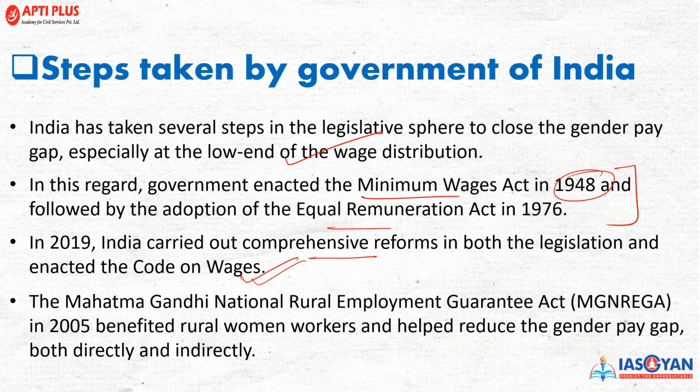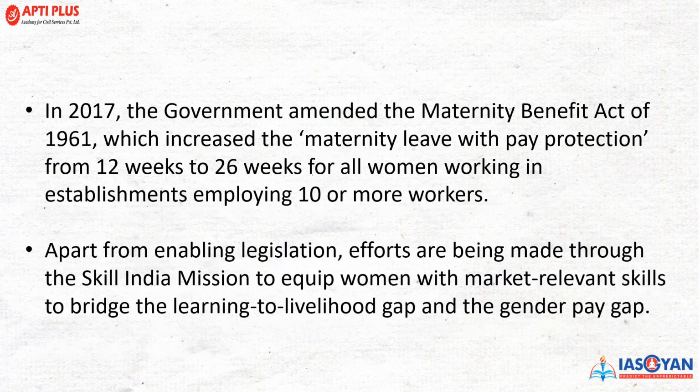Now talking about another important act, the Mahatma Gandhi National Rural Employment Guarantee Act, better known as MNREGA, has benefited rural women and helped to reduce the gender pay gap both directly and indirectly. So if you're giving an example, make sure you use MNREGA, and this can be a classical example which has called for parity between the genders.